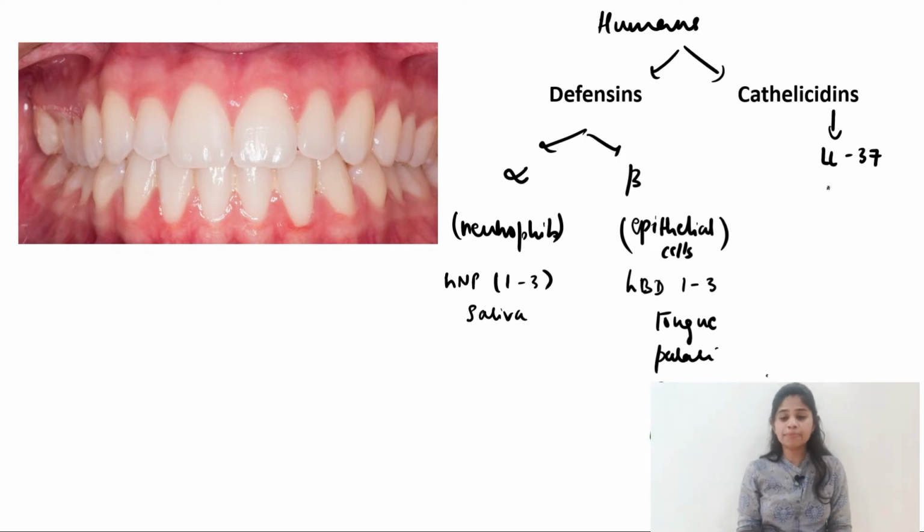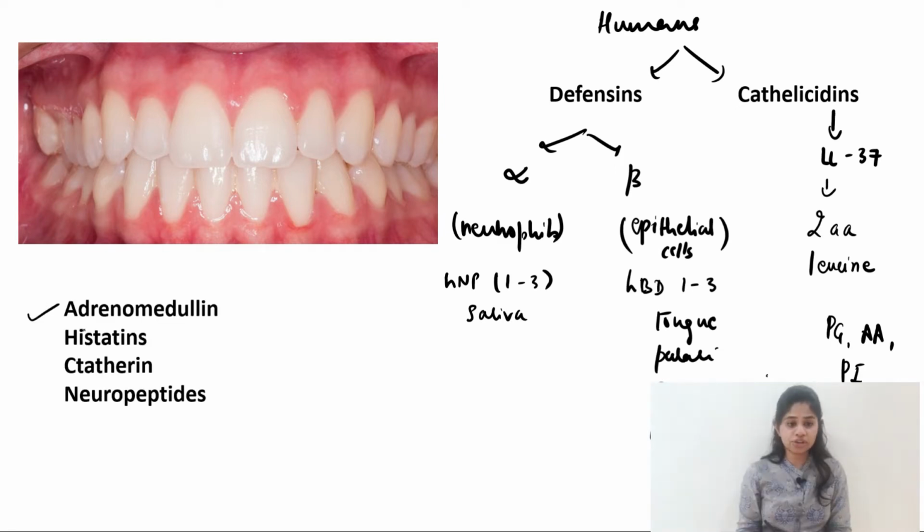Now why LL? Because there are two amino acids of leucine present. That is the reason for LL. LL37 possesses antibacterial action against major periopathogens. Coming on to the minor defensins seen in the oral cavity, we have adrenomedullin, histatins, the tetherin groups and the neuropeptidases.